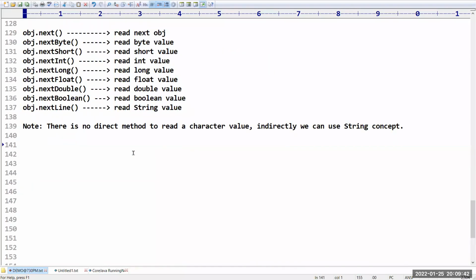If it is clear, I will go with one simple example program. Do you have any doubts up to this, friends? Clear, right? This method is from the Scanner class. Yes, Scanner class. I will teach you how to declare the Scanner class and how to read the input in our upcoming programs. Clear, right?